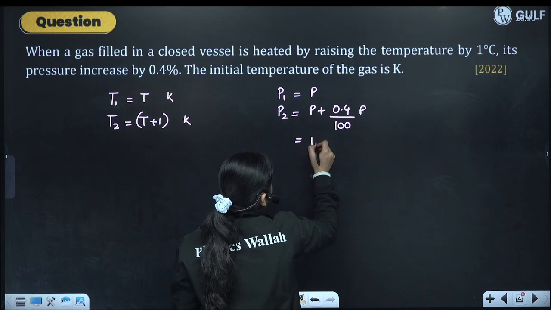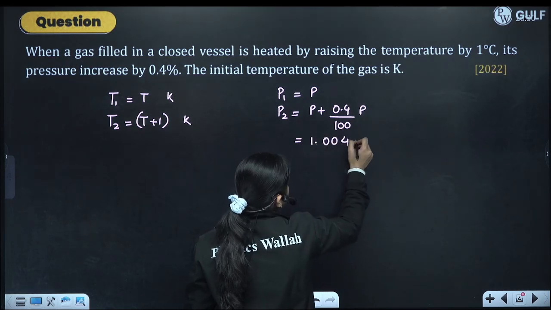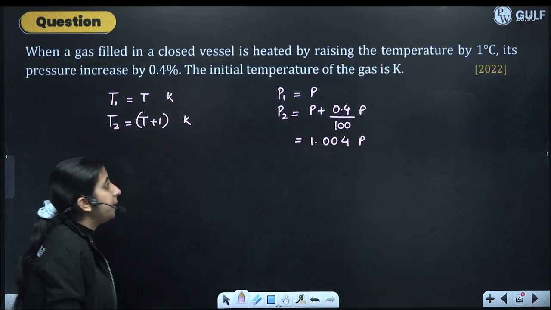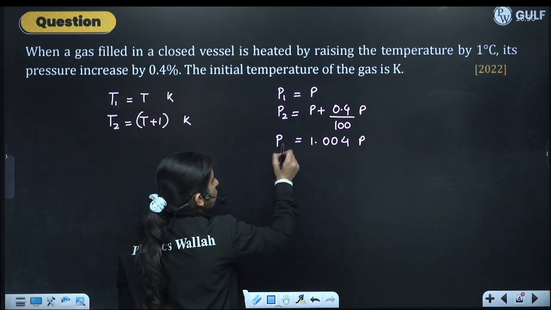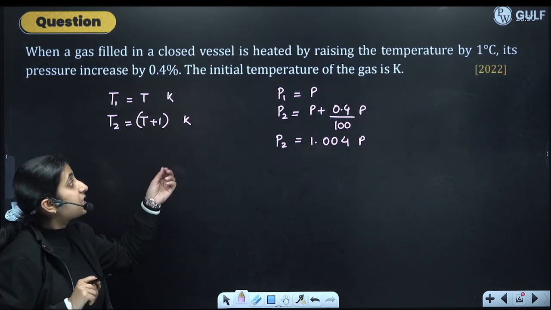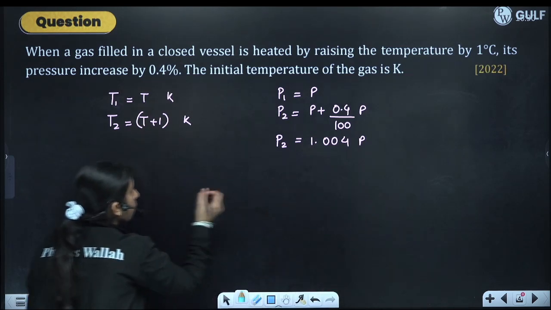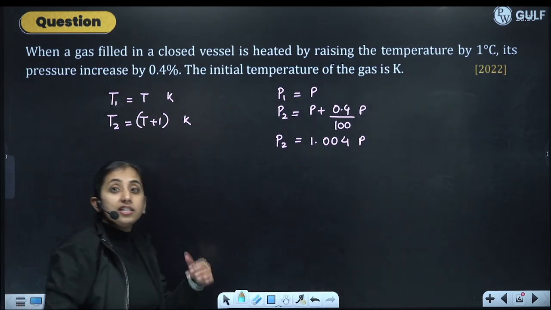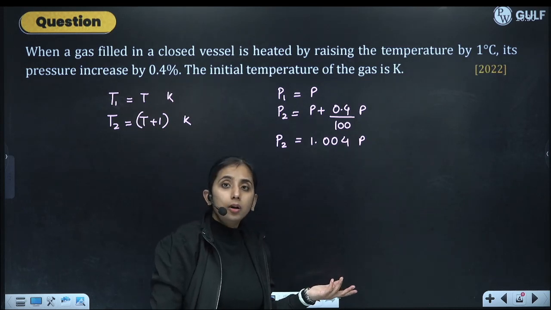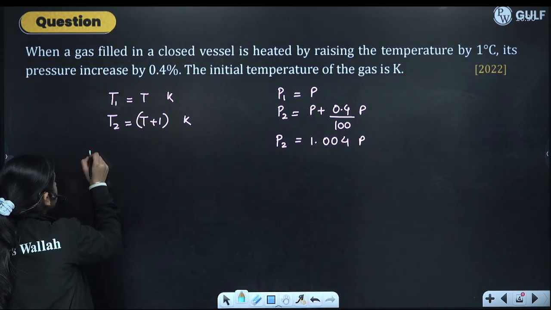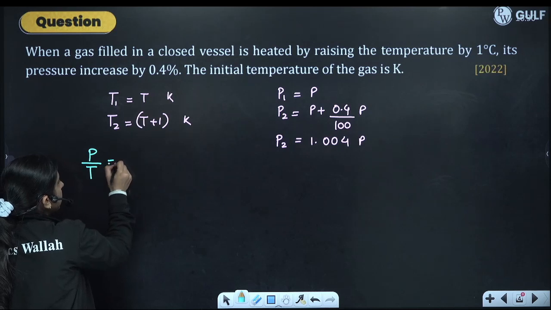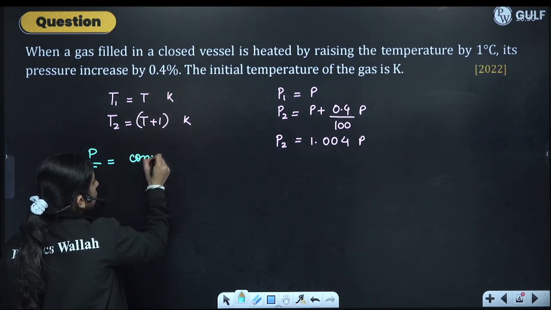So this will be 1.004 P. Okay, P2 will be 1.004 P. The initial temperature of the gas in Kelvin we have to find. So we have changed the pressure and temperature, volume will be kept constant. So we know that P by T will be a constant.